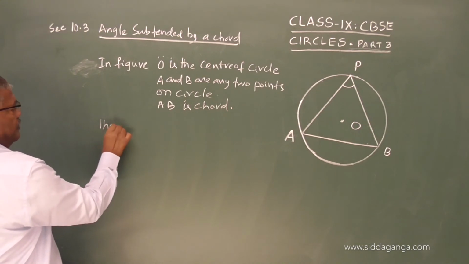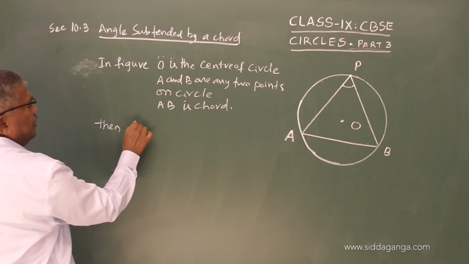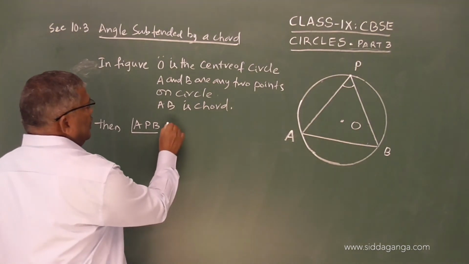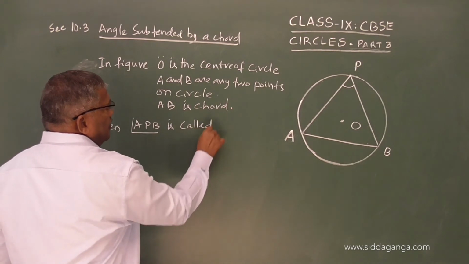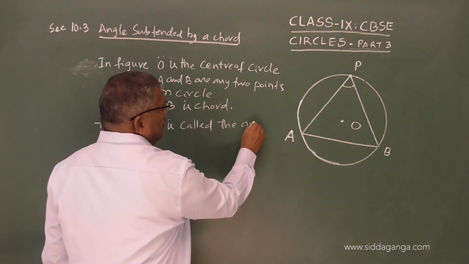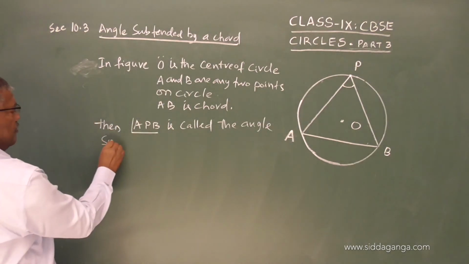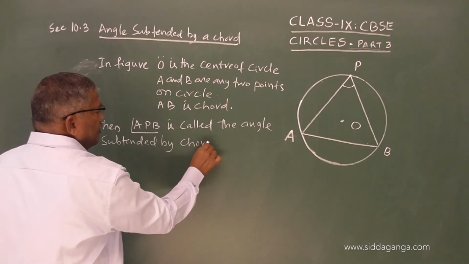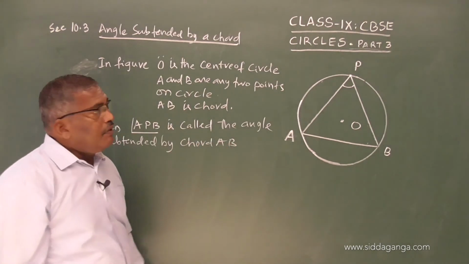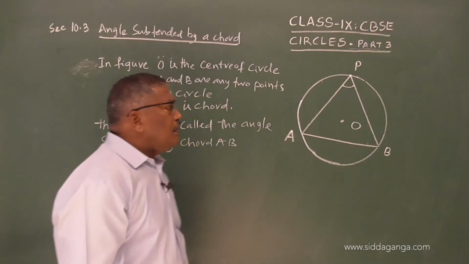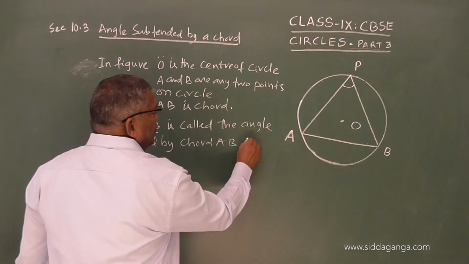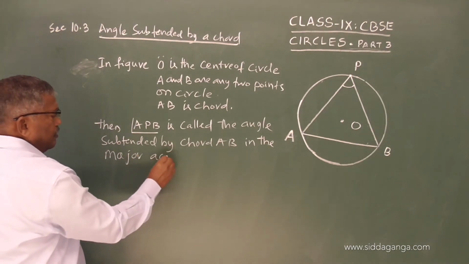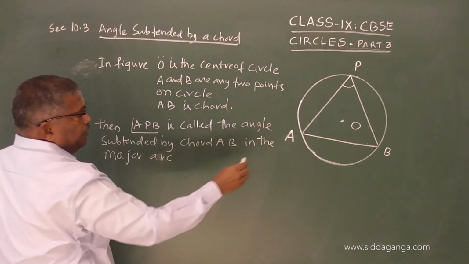Then angle APB is called the angle subtended by chord AB, because from P, A and B are joined. Chord AB in the major arc, angle APB.